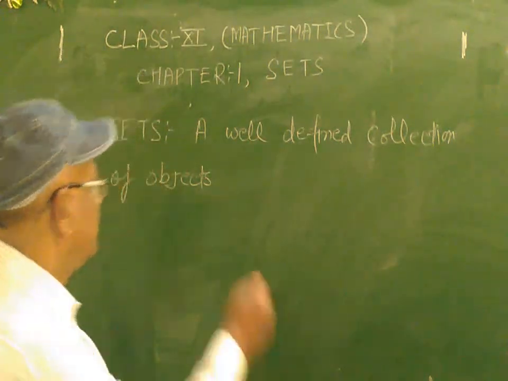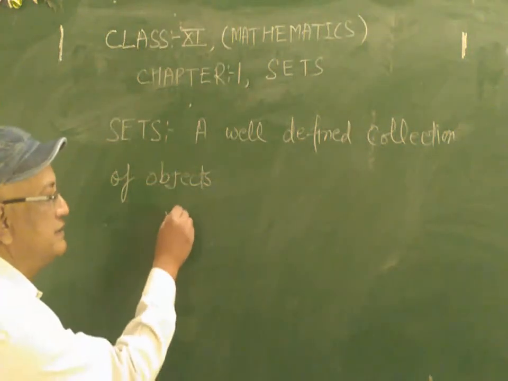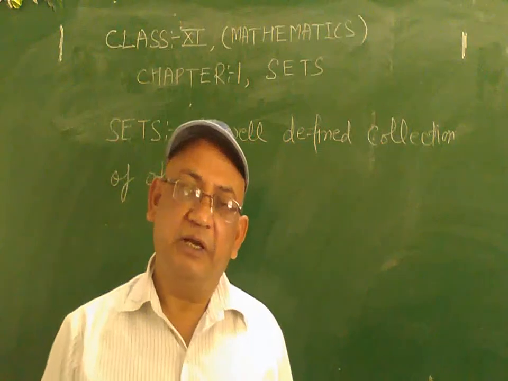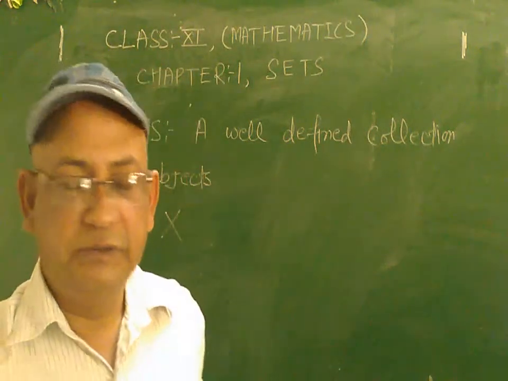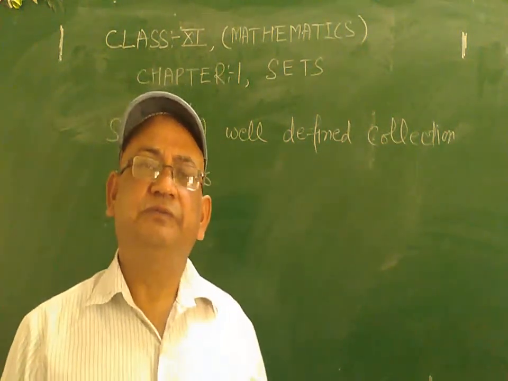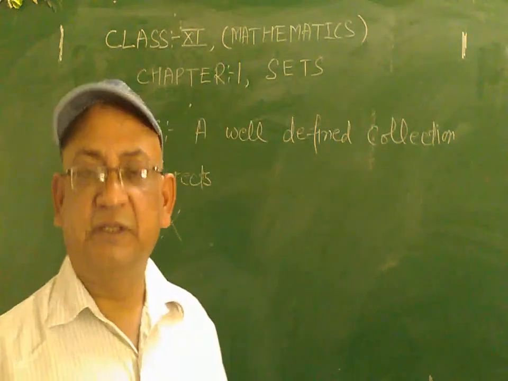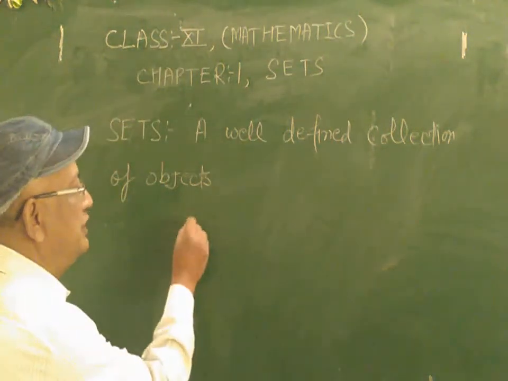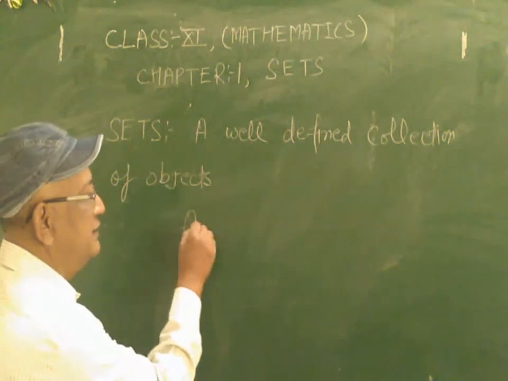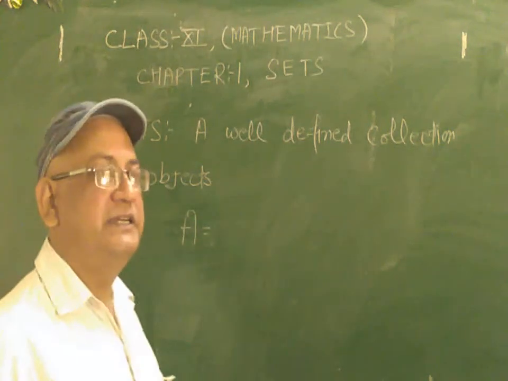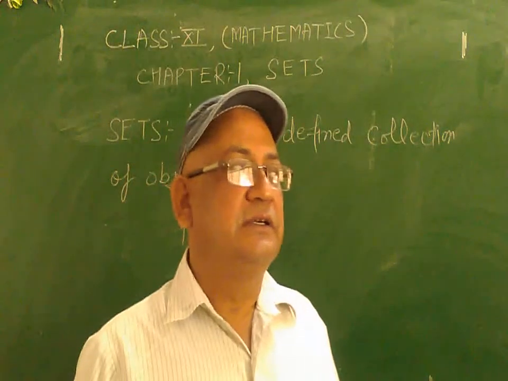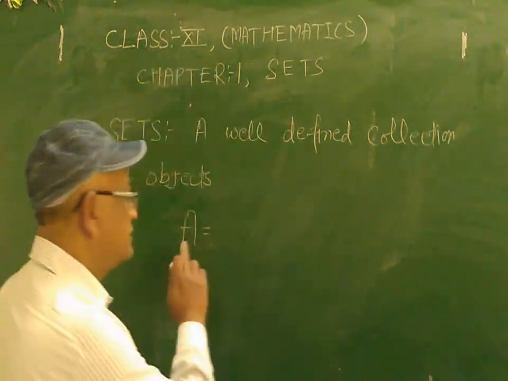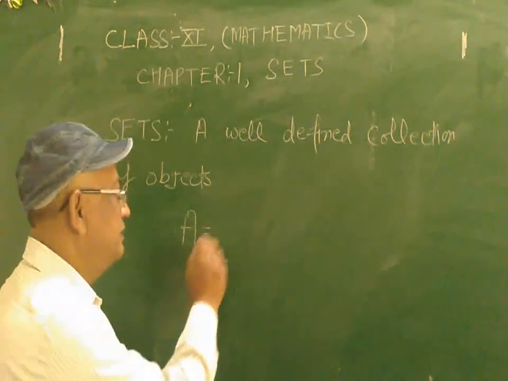Suppose you write capital X or Y or Z or A or B or C. Suppose we want to write the number of days in a week. So you take set A, defined as the number of days in a week.